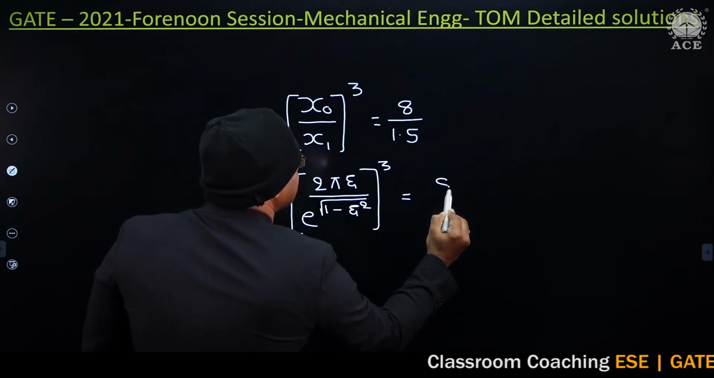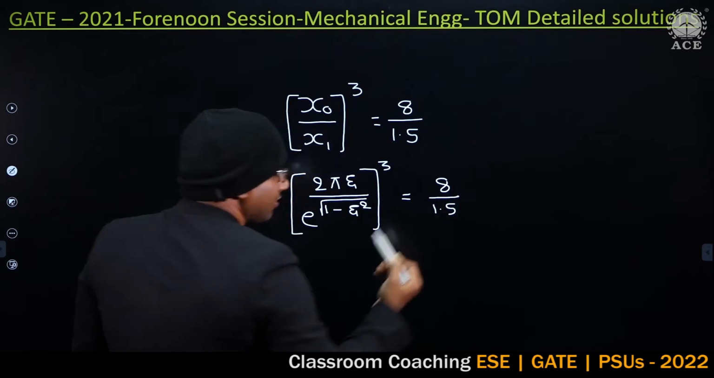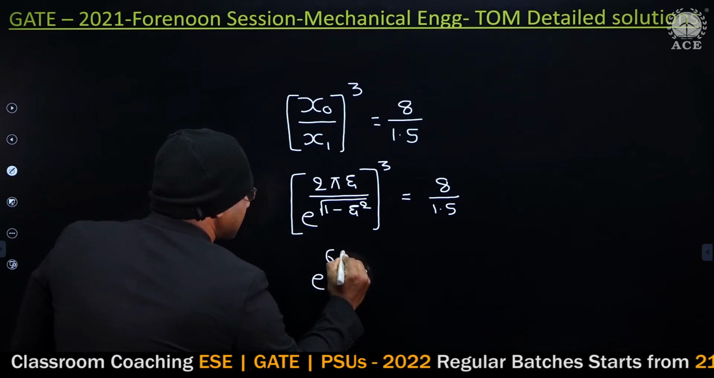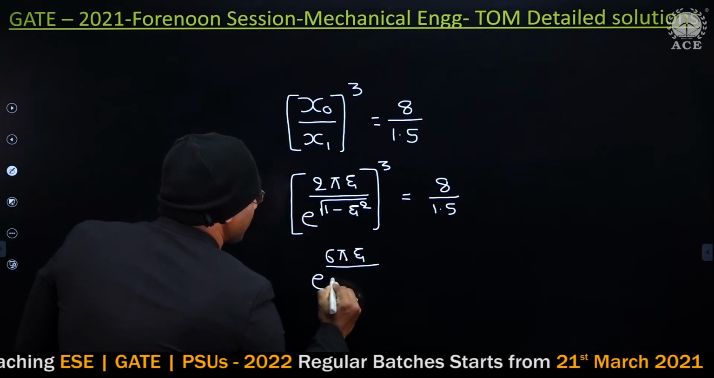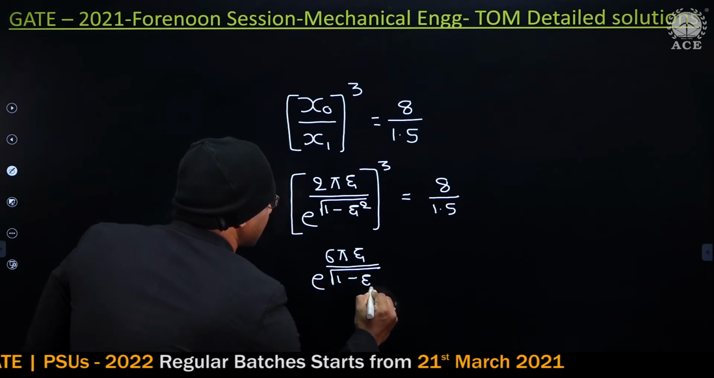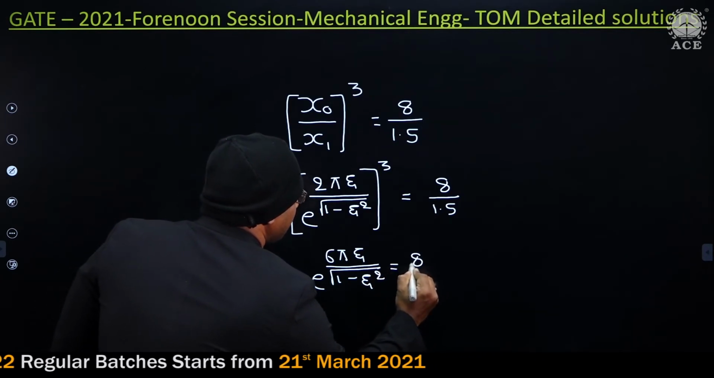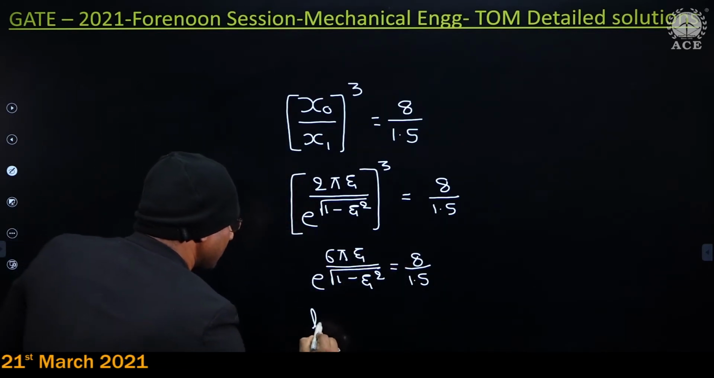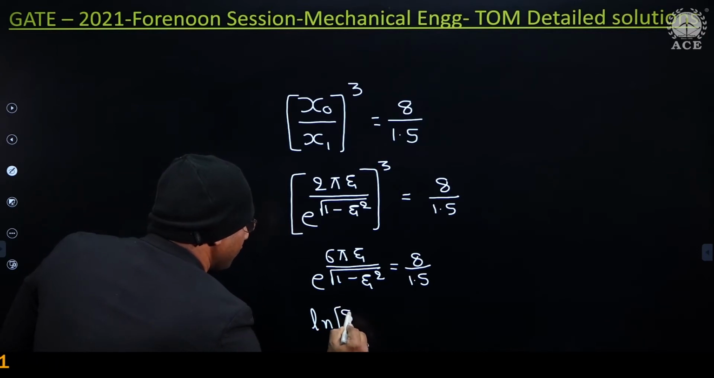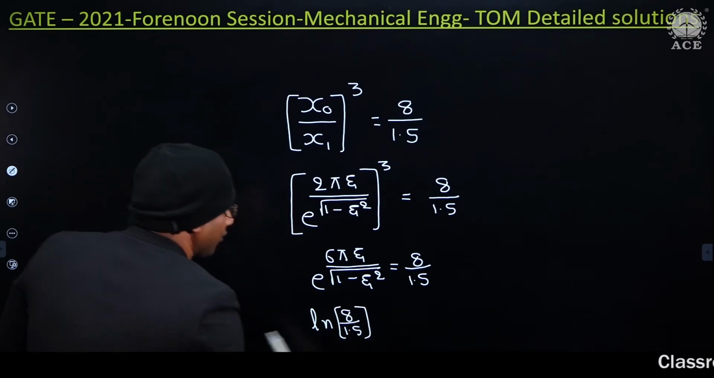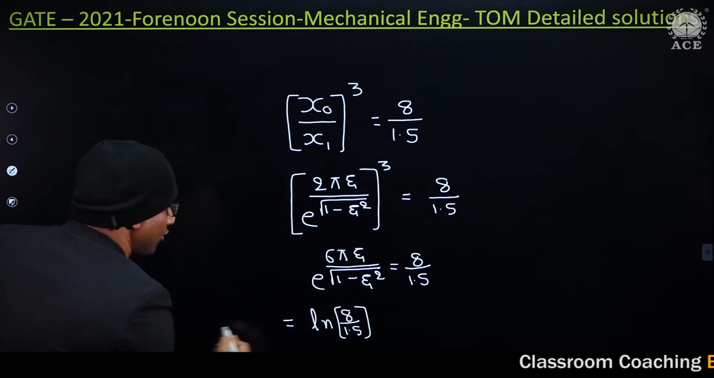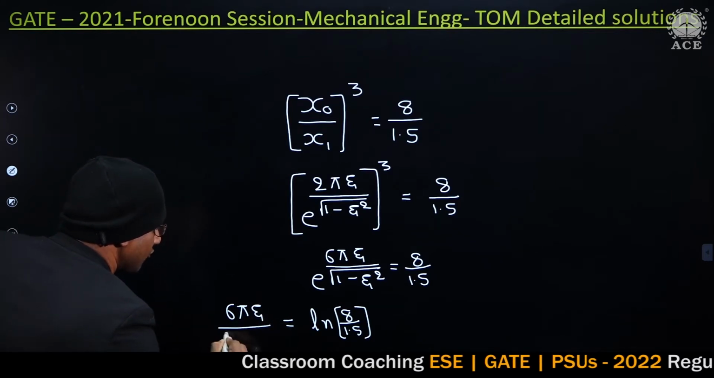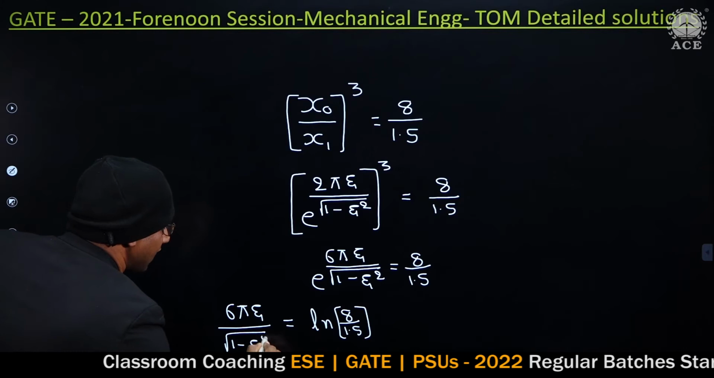That equals how much, guys? 8 by 1.5. Are you getting an answer? Now tell me, guys, you're going to get it like this: e power 6 pi j by square root of 1 minus j square equals 8 by 1.5. Take logarithm, guys. So we'll get logarithm of 8 by 1.5. This side, how much am I going to get, guys? 6 pi j by square root of 1 minus j square.